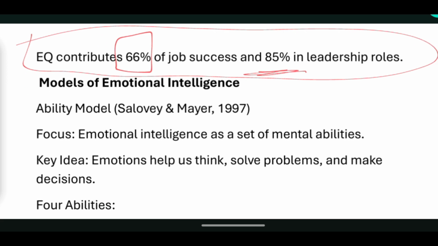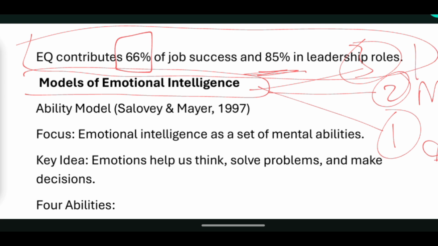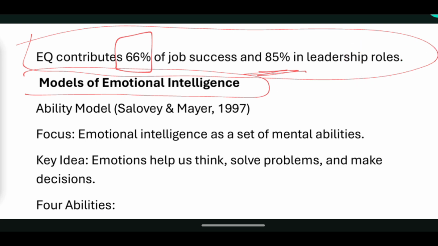Now comes the most important part of this chapter, which can come in the exam according to me, that what are the models of emotional intelligence. So emotional intelligence models are basically divided into 3 parts. The first model is your ability model, the second model is your mixed model, and the third model is your traits model. So let's delve into it, that what is the ability model.